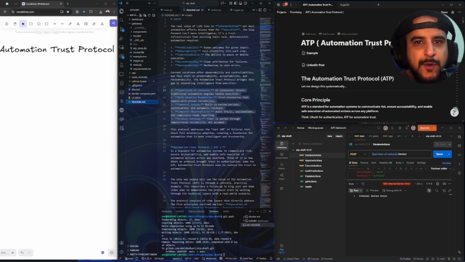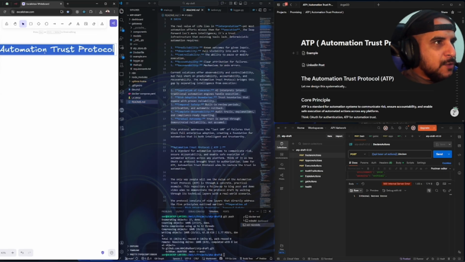So while everyone was approaching automation as a solution, I approached it as a problem, and I think I found something very interesting to showcase to others and possibly get other much smarter people than I collaborate, and we can ship a production version of this draft, right? So as you can see right here, it says Automation Trust Protocol.